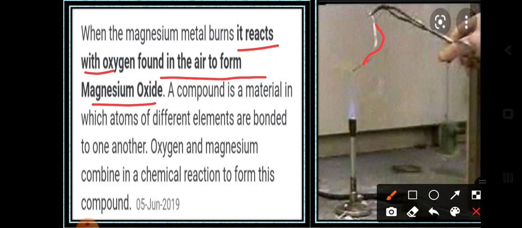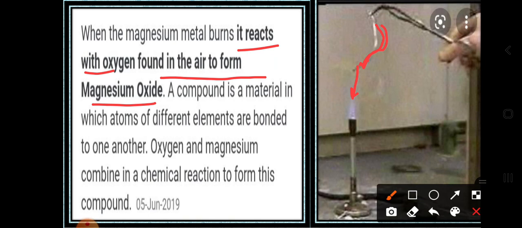Dear students, when you do this activity, don't do it at your home. This is a laboratory activity. You cannot do this at home because it is a very reactive metal. This is the magnesium metal, it easily catches fire. Why? Because it reacts very easily with oxygen.